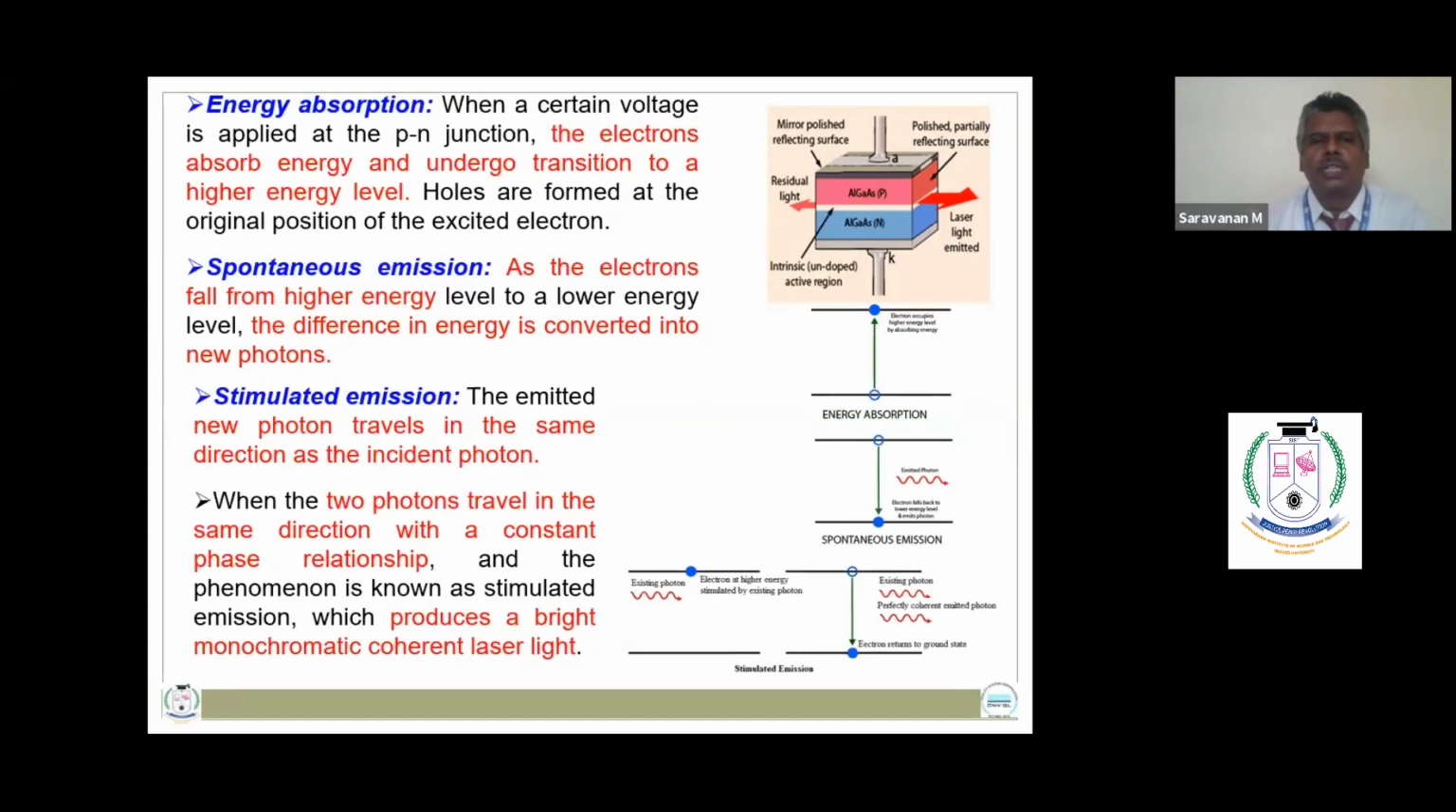When a potential is applied at the PN junction, the electron absorbs the energy and makes a transition to a higher energy level. When these electrons fall from the higher energy level to the lower energy level, the difference in energy is converted into new photons. When this new photon travels in the same direction as the incident photon, it produces a bright monochromatic coherent light of laser.